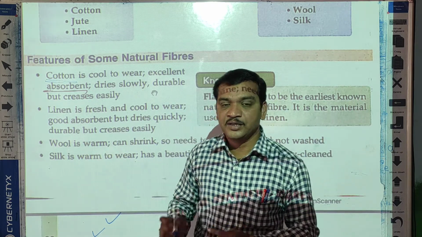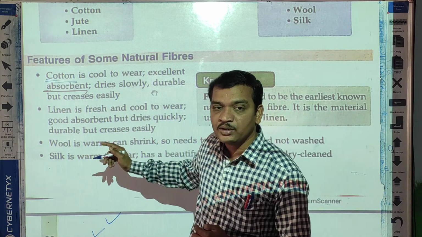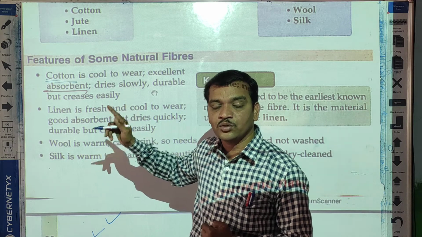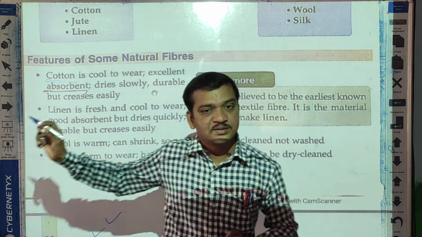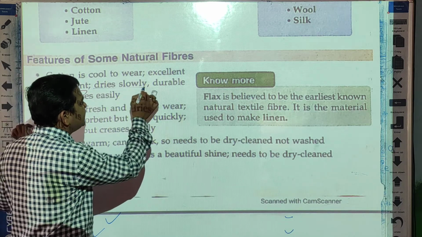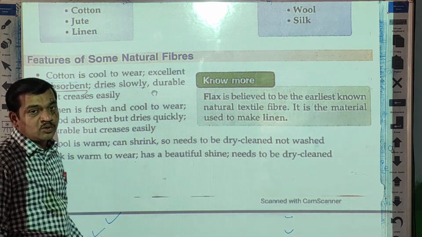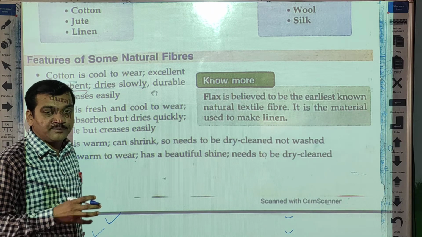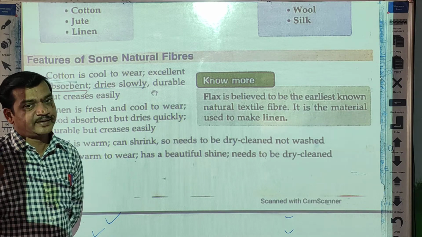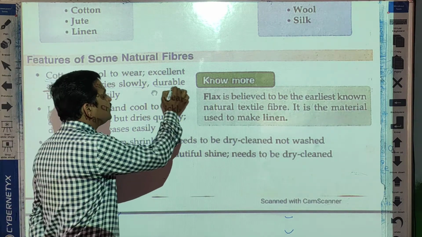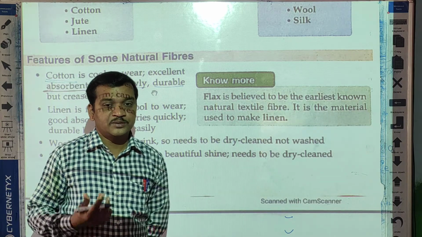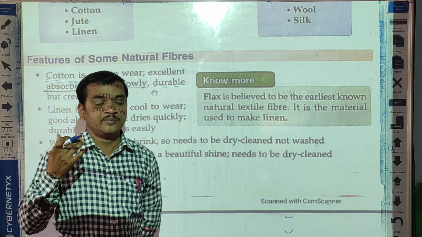That is why cotton clothes are preferred during the summer season. Next, these clothes dry slowly because they absorb more water, so they take more time to become dry. They are durable. Durable means we can use them for a long time.